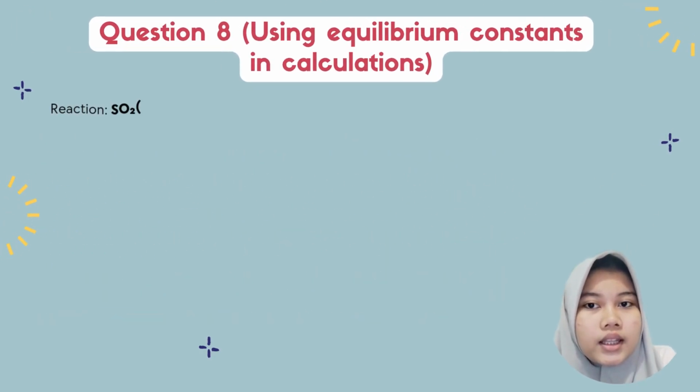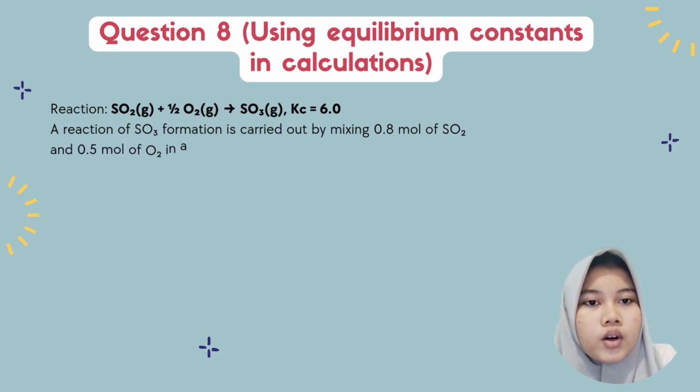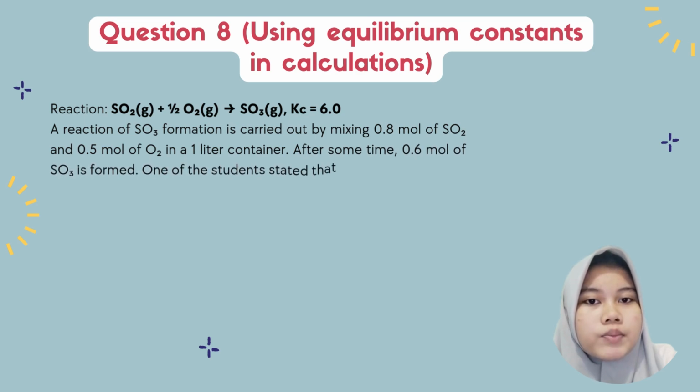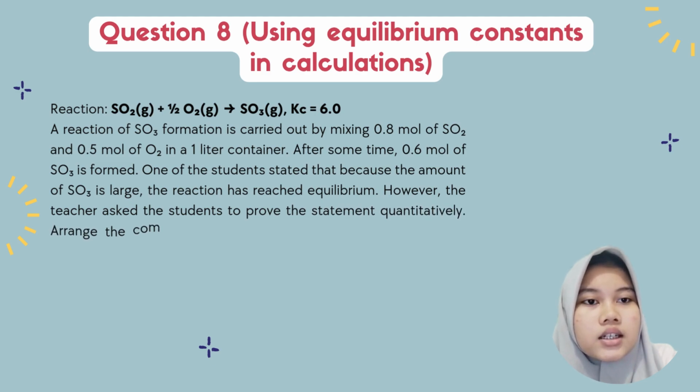Question number 8. The formation of SO3 involves mixing 0.8 mole of SO2 and 0.5 mole of O2 in a 1-liter container. After some time, 0.6 mole of SO3 is produced. A student claimed that since a large amount of SO3 is formed, the reaction must be at equilibrium.